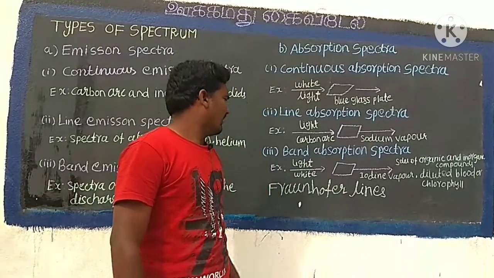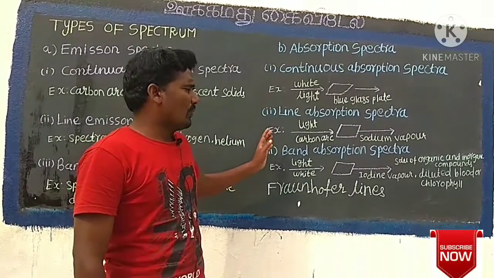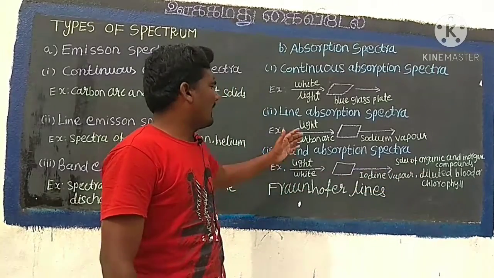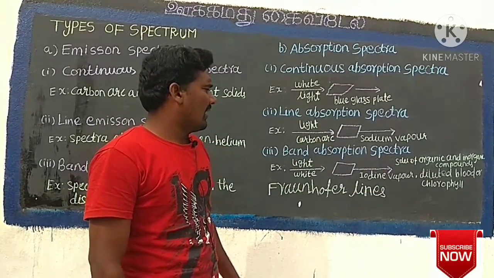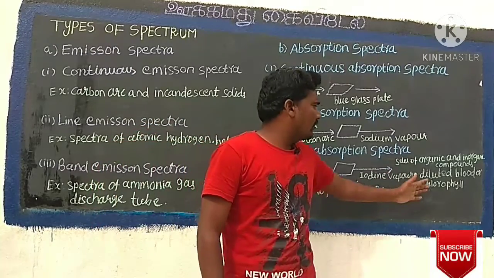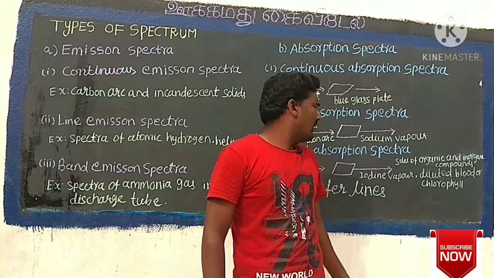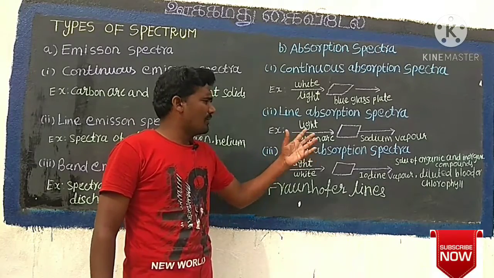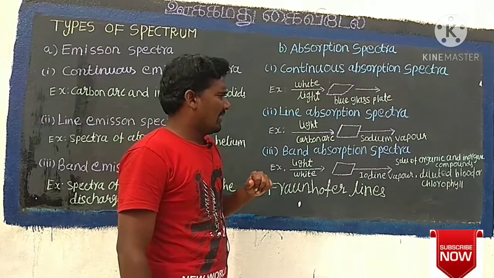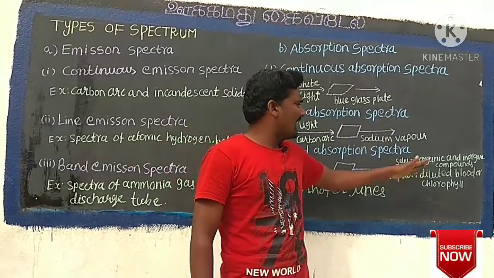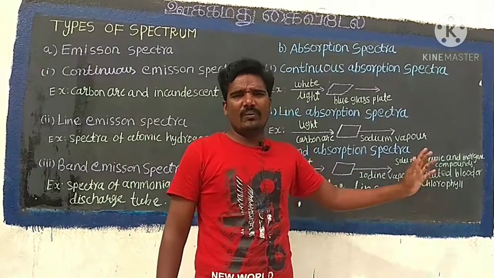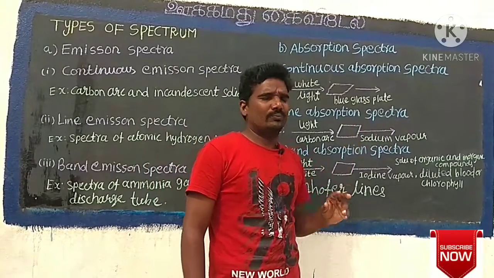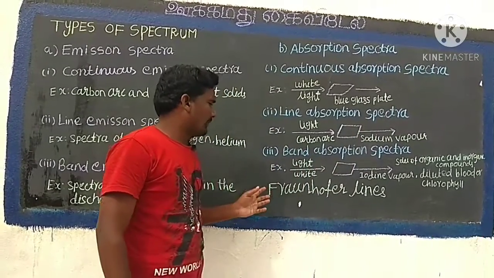Third one, band absorption spectrum. When white light is passed through iodine vapor, dark bands on a continuous bright background are obtained. This type of band is also obtained when white light is passed through a dilute solution of blood or chlorophyll, or through certain solutions of organic and inorganic compounds.